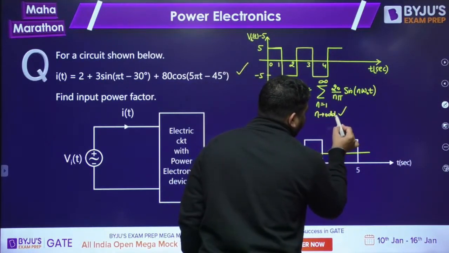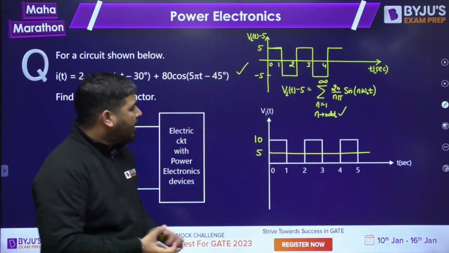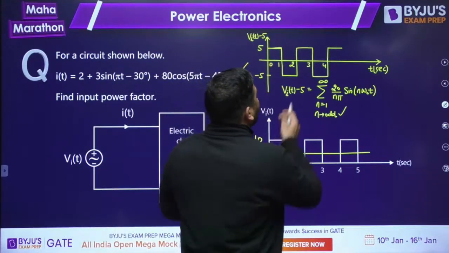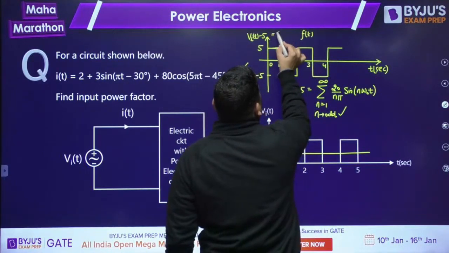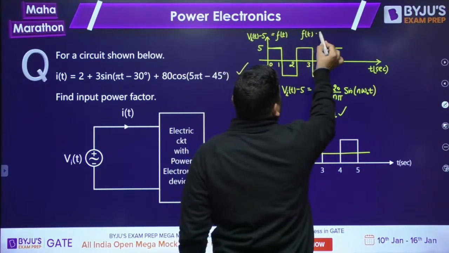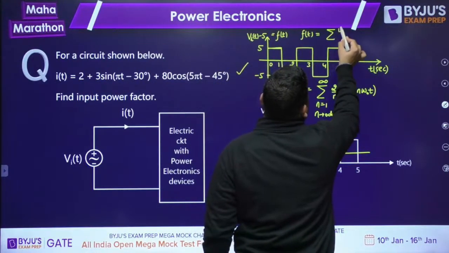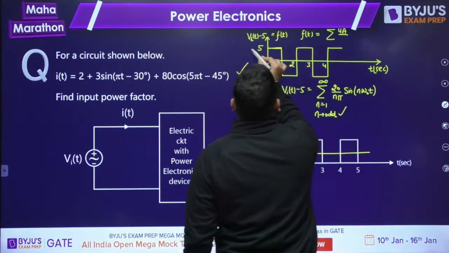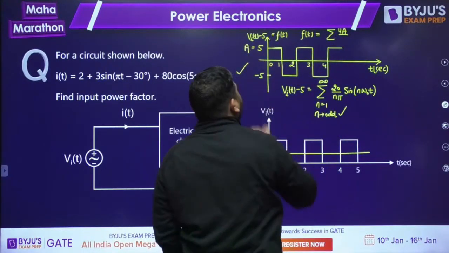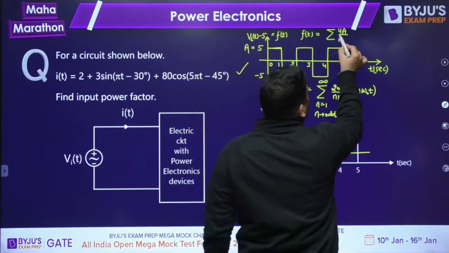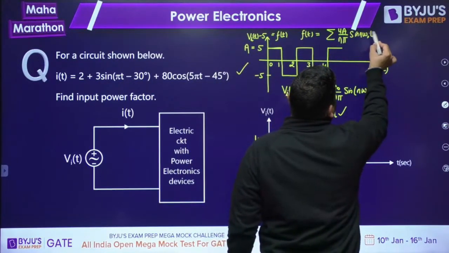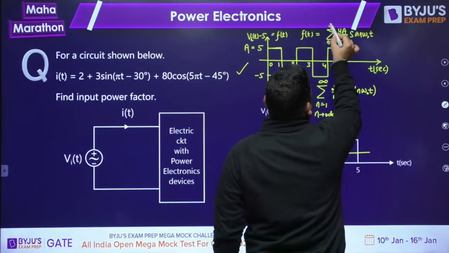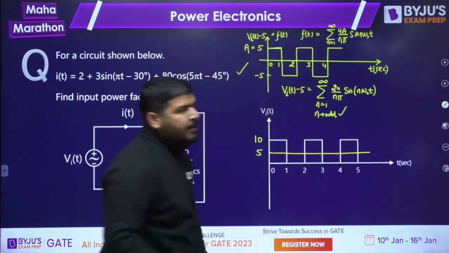From signals and systems we remember that whenever you have a square wave function, let's call it f(t), then f(t) can be represented as the summation of 4A upon n pi sine of n omega naught t, n from 1 to infinity, n should be odd, where A is this amplitude.